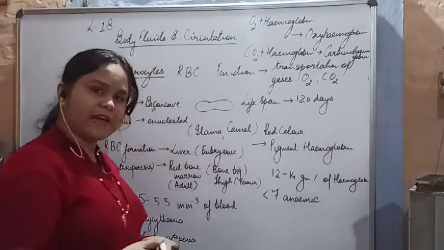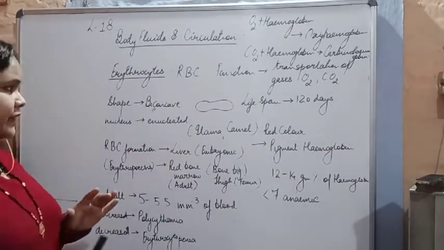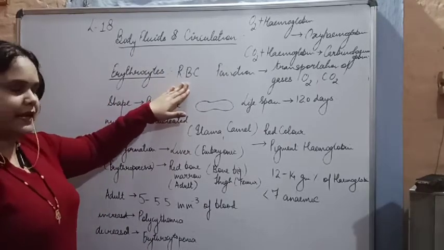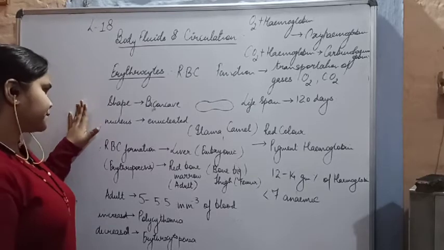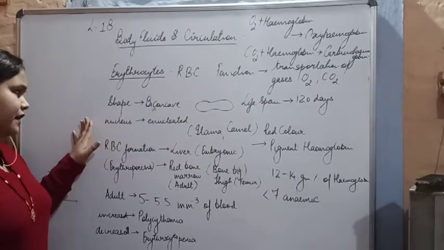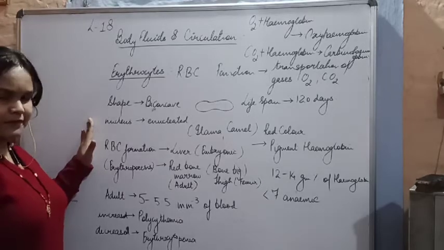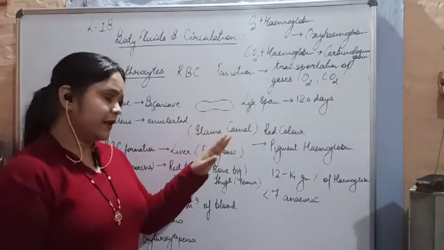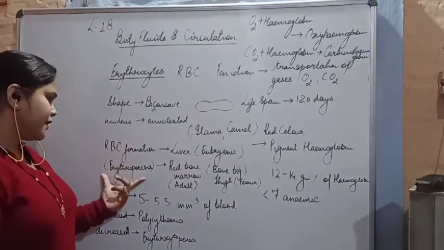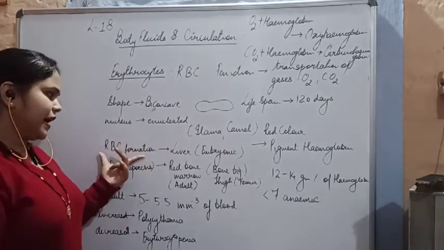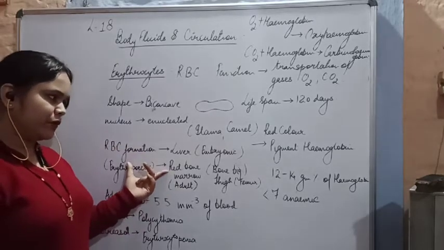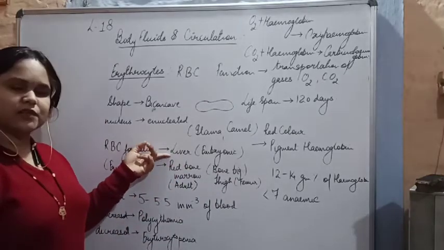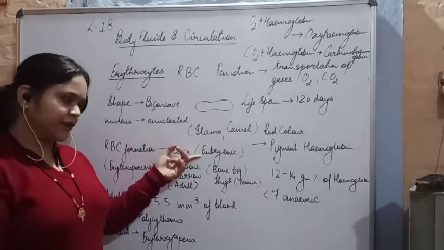So I hope we have discussed erythrocytes completely. Let's check it out. Erythrocytes were called RBCs because they are red in color. Their shape is biconcave. They have no nucleus in adult mammals, though in some mammals it is present, such as the llama and camel. The RBC formation process is called erythropoiesis. In adults it occurs in the red bone marrow, basically in the bigger bones or long bones like the thigh bone, and it also occurs in the liver during the embryonic stage.